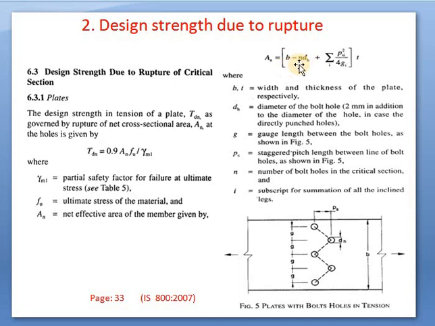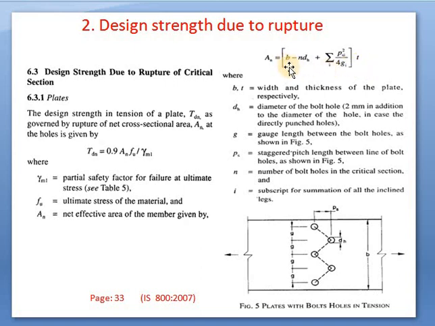The width minus the number of holes into the diameter of hole, plus the summation of pi square divided by 4gi, complete bracket, multiplied by small t.